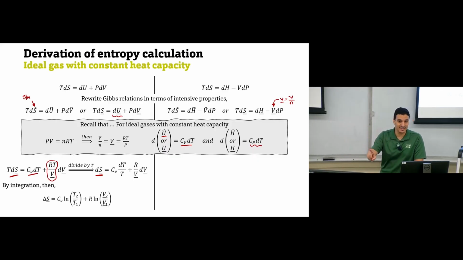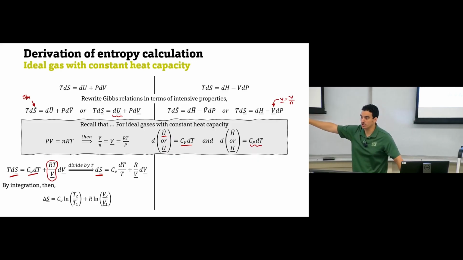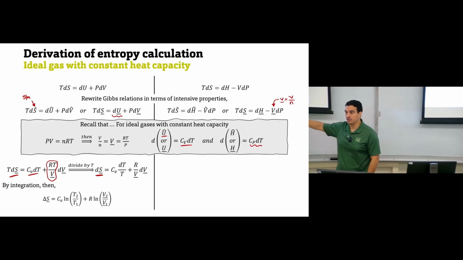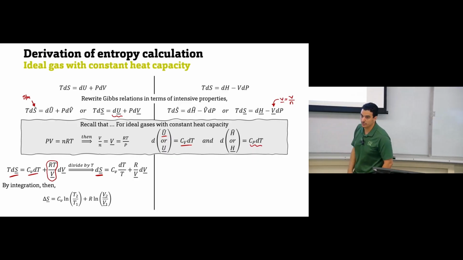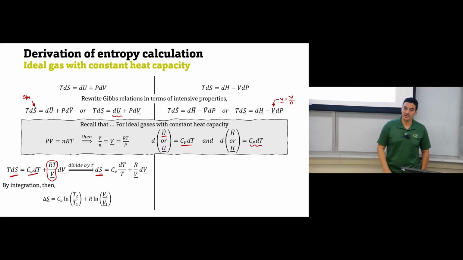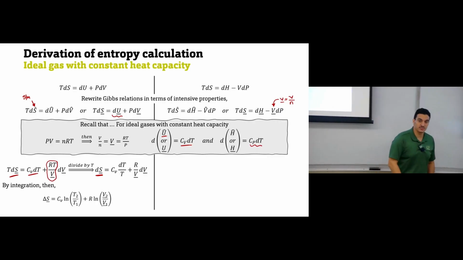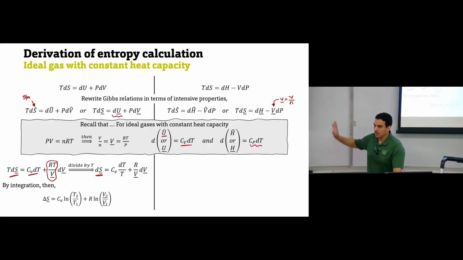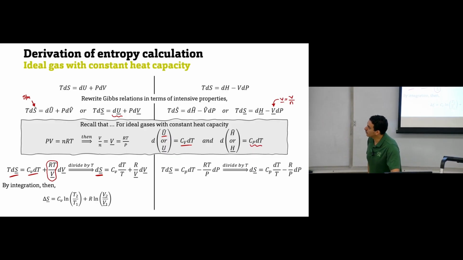Again, if you have ideal gas with constant heat capacity, these two conditions should be applied. If you don't have ideal gas, you can't use this equation. If the heat capacity is not constant, you can't use this equation. So this equation, derived from Gibbs relations, you can use to calculate the entropy change for your system if your system is ideal gas and the heat capacity of the system is constant. Clear? Okay. We can do the same thing for the other side.